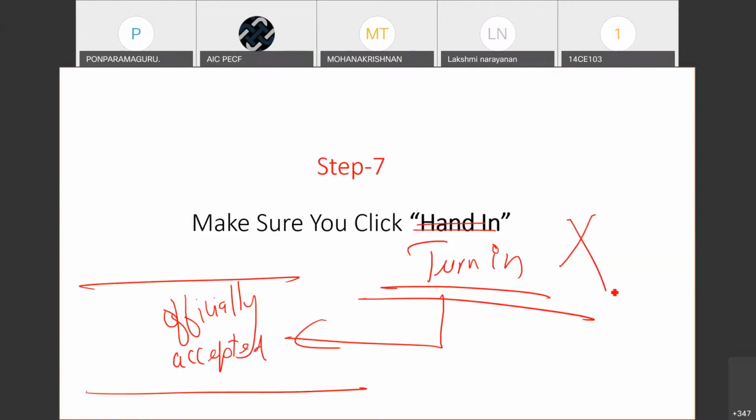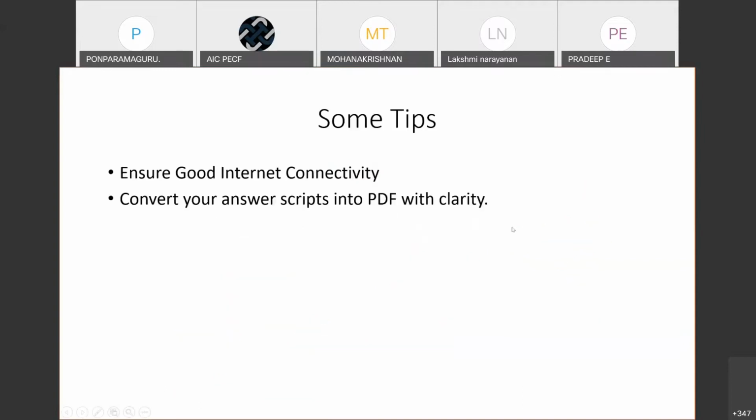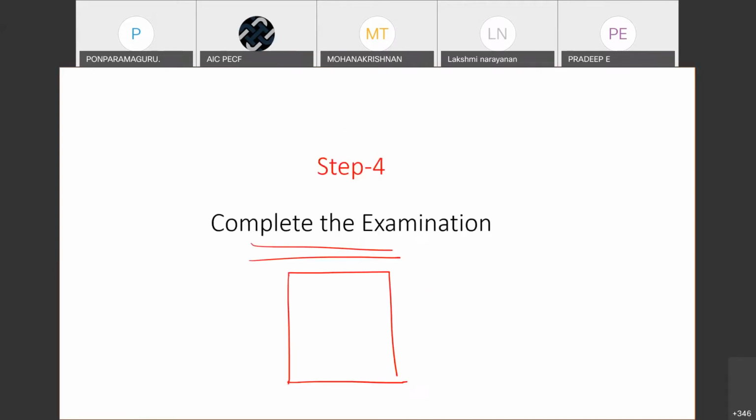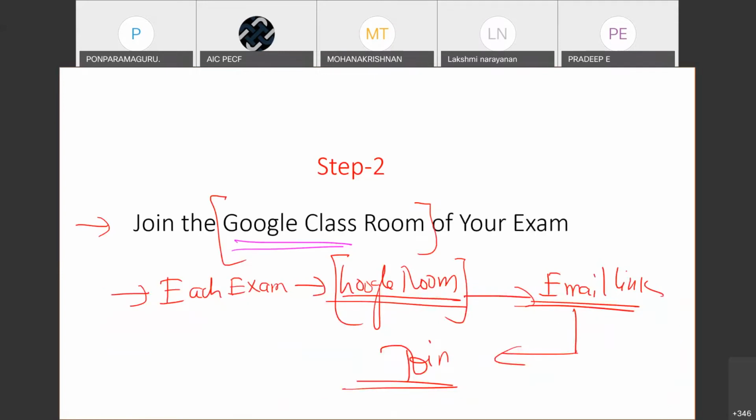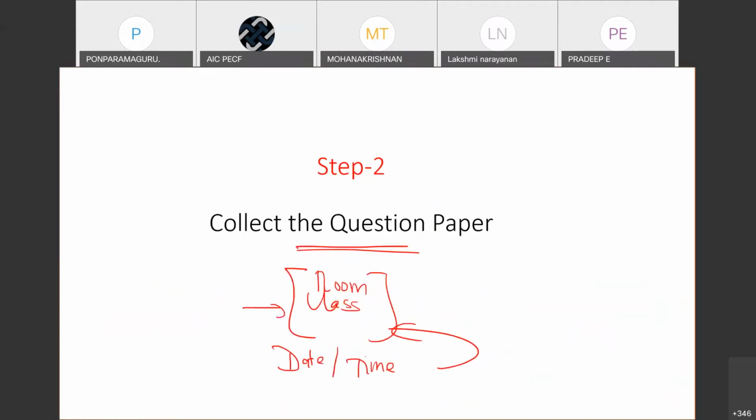This is very, very important. Okay, so these are the entire process. So I just quickly revise. Get your pec.edu email ID. Join the Google Classroom by clicking the email link sent by the teacher.